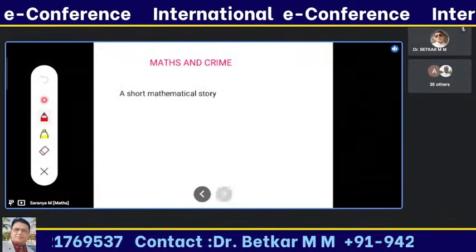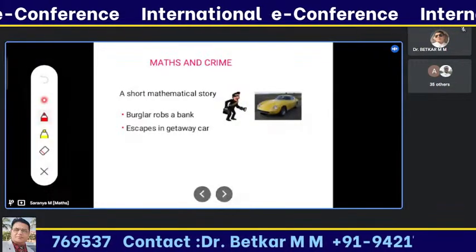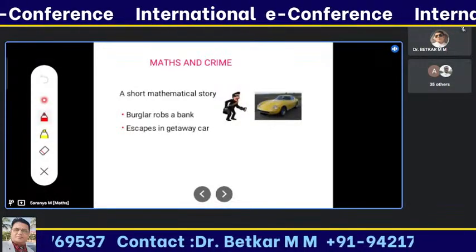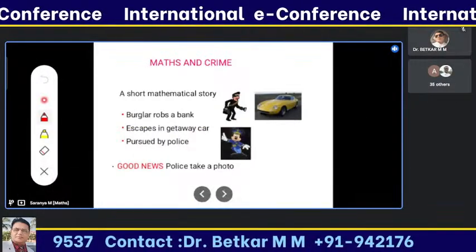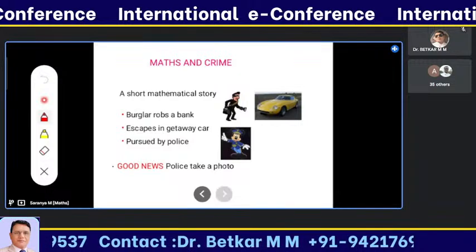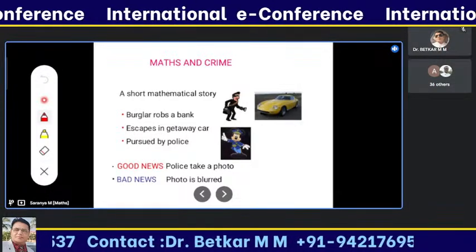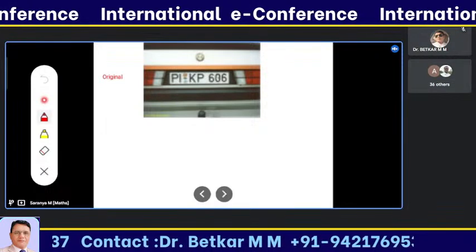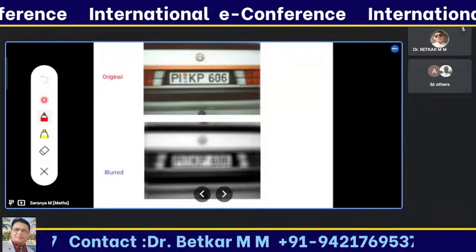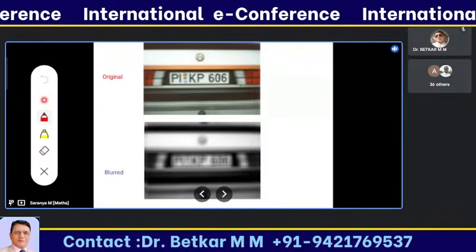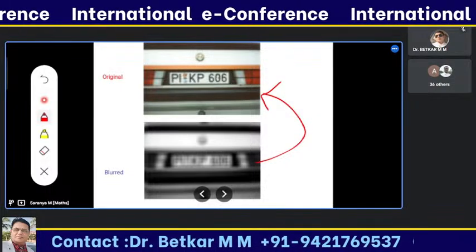So let's see some example problems for the function. Burglars rob a bank and escape in a car. They are pursued by the police. The good news is they took a photo, but the bad news is the photo is blurred. They approached a mathematician. He can help by giving a function in a transformation equation. They used a transformation equation to convert the blurred image to the original image.